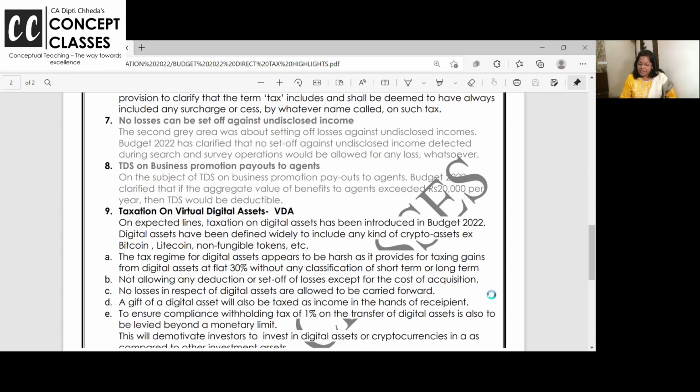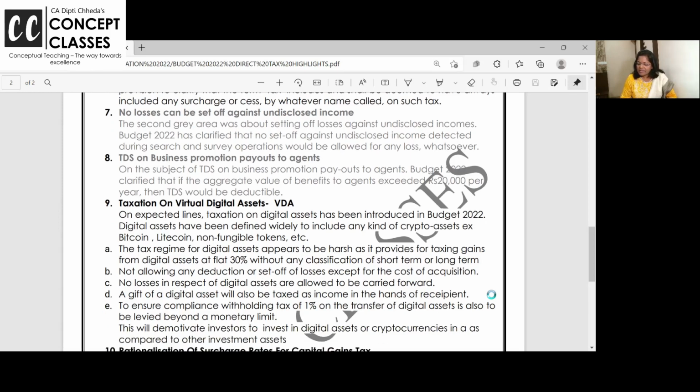Look at this. Budget 22 has clarified that no set off of losses would be allowed against undisclosed income detected during search and survey, whatever the loss may be, your business loss or anything. You can't say, okay, sir, I have earned 1 crore black money, I didn't show it, I'm ready to pay tax, but sir, I earned it over the last 5 years, give me 5 basic exemptions of 2,50,000. No. Set off of losses, no. Expenditure, no. Flat tax you have to pay.